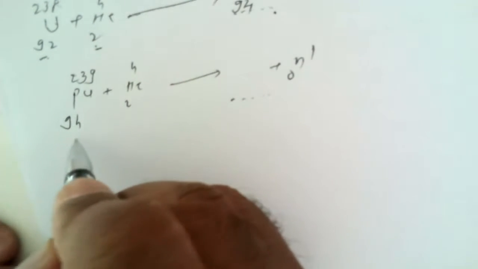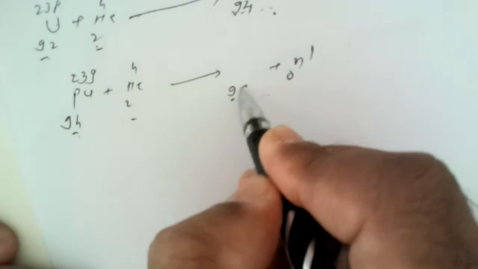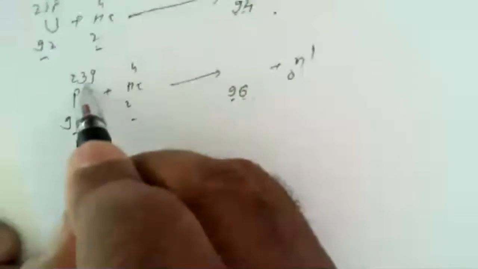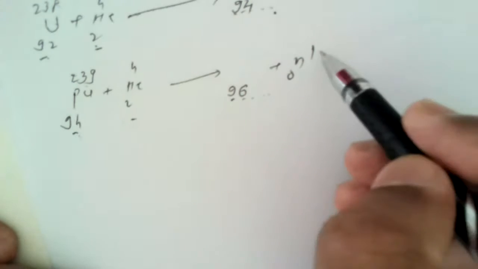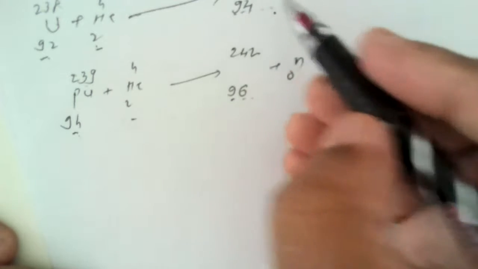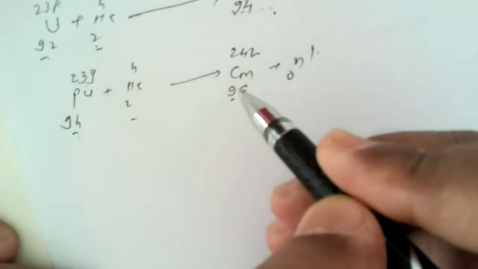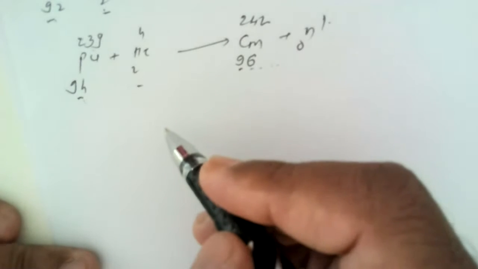First, we add up the atomic numbers: 94 plus 2 is 96. And 239 plus 4 is 243, minus 1 is 242. Atomic number 96 is curium. So this is how we arrive at the curium nucleus.